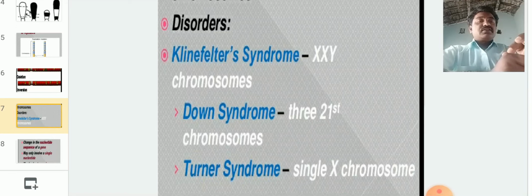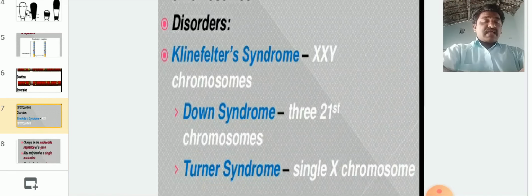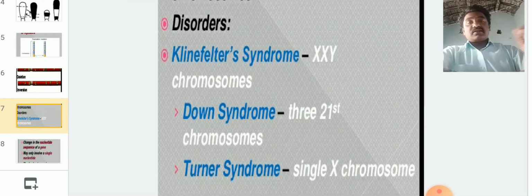So these disorders are caused by trisomies, and trisomies are caused especially by non-disjunction. Non-disjunction is when one set of chromosomes enters into one cell and the other cell does not get that particular chromosome. This type of activity takes place in meiotic division. So this is about non-disjunction.